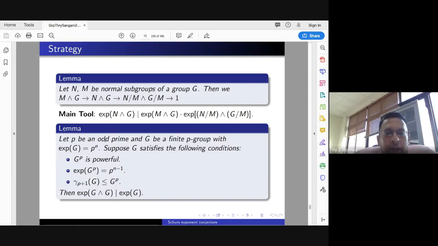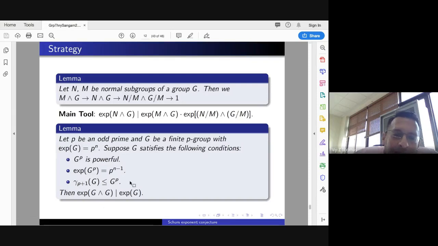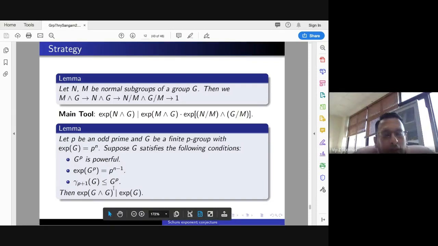It says if P is an odd prime and G is a finite P-group with exponent of G equal to P raised to N, suppose G satisfies these three conditions, then the exponent of the multiplier will divide the exponent of G. And all you have to do is that groups of maximal class satisfy all these conditions, and potent P-groups satisfy all these conditions. Then groups of class at most 5, groups of class 5, then 3 groups of class 5 also satisfy this condition. So there are several classes of groups that satisfy this strange looking condition.